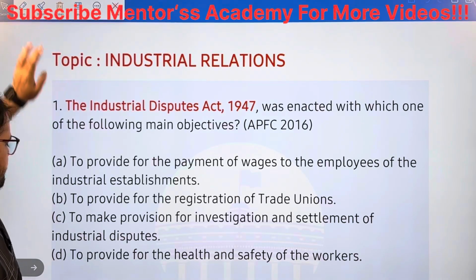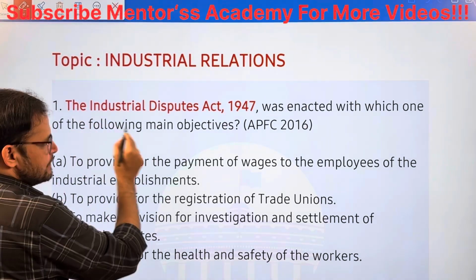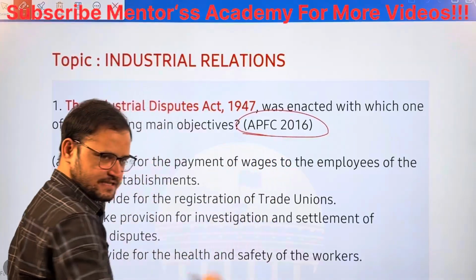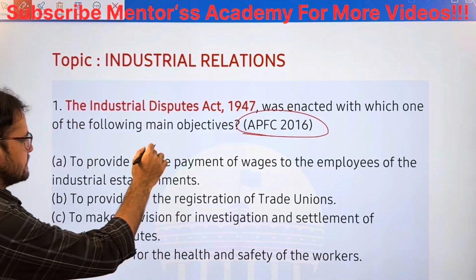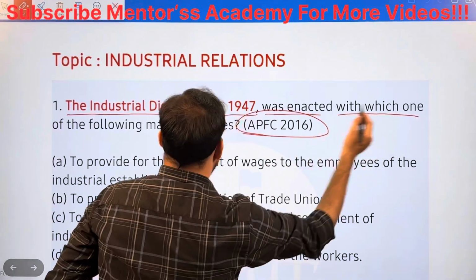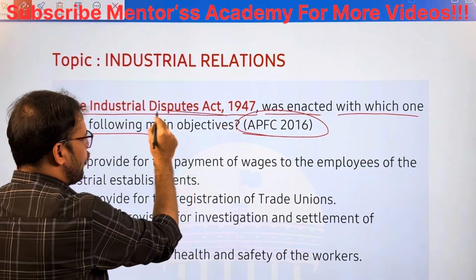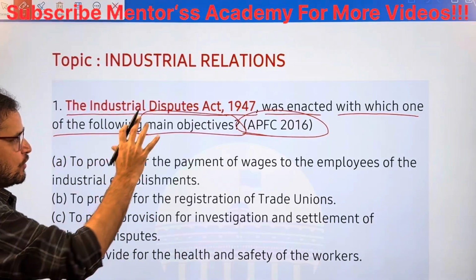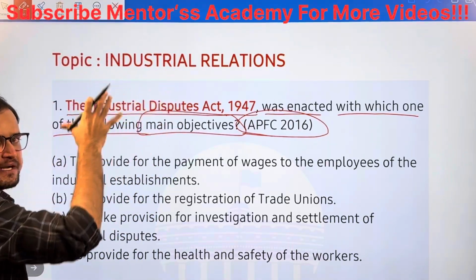Okay, the first question they have asked in 2016 in the APFC exam, Assistant Provident Fund Commissioner exam. What they have asked: Industrial Disputes Act 1947 was enacted with which one of the following main objectives? You should know the objective, the aim of this particular act.